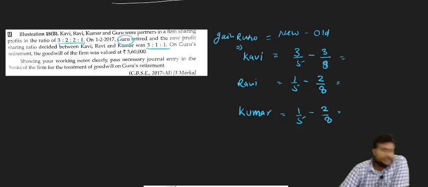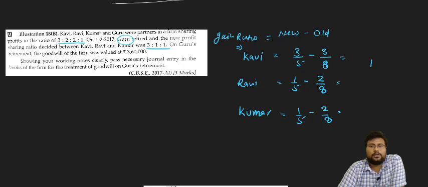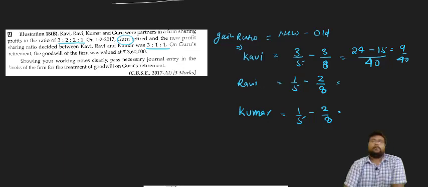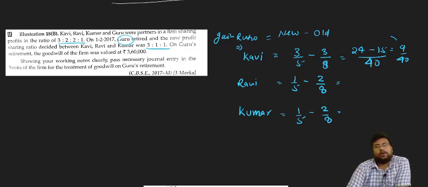Now what is the LCM of 8 and 5? It will be 40. So 8 fives are 40, 24 minus 15, for Kavi: 3/5 minus 3/8. How much will it be? 9 by 40.